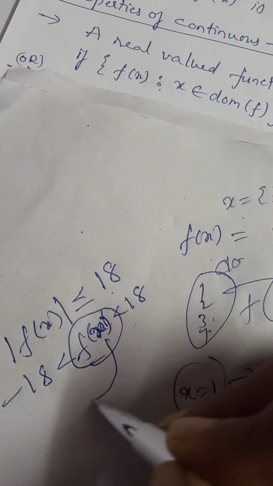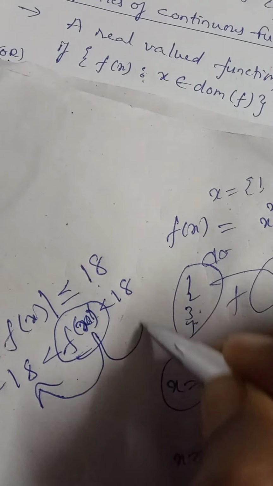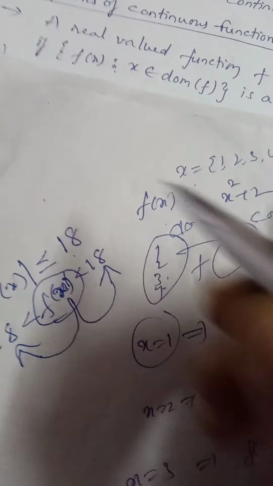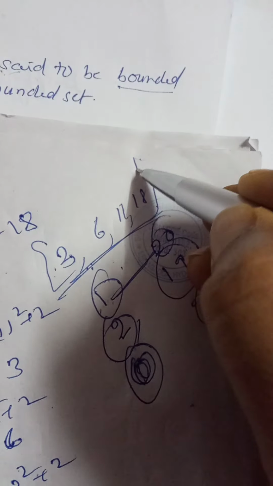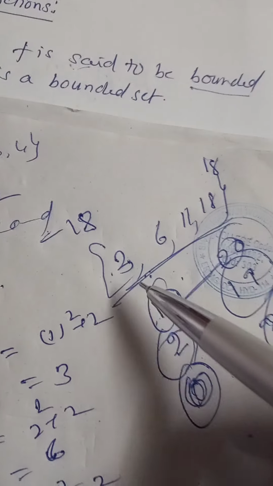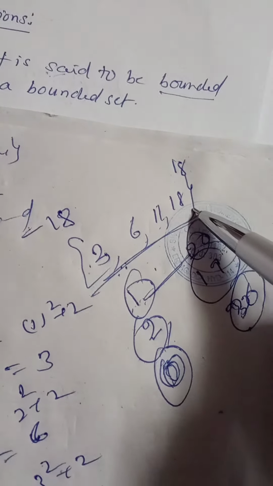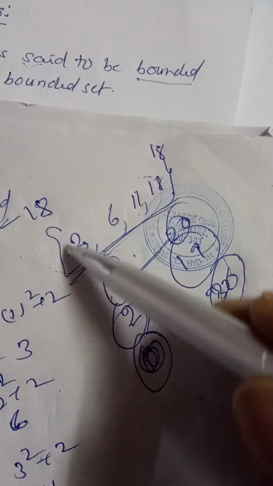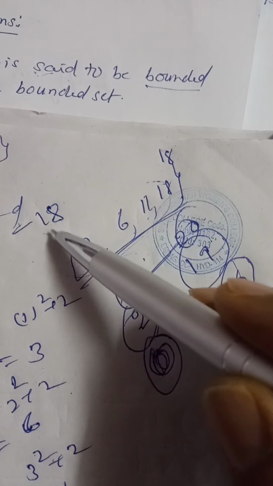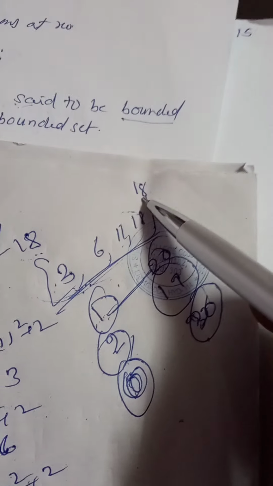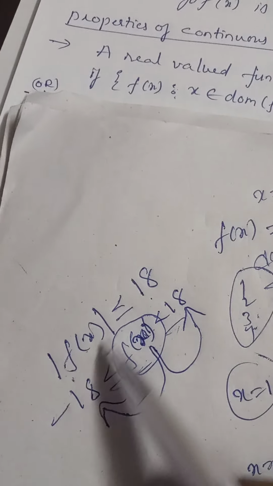This function lies in between these two values, minus 18 and 18, right? 3, 6, 11, and 18. The range of the function lies in between minus 18 to 18. This can be written as mod of f of x less than or equal to 18.